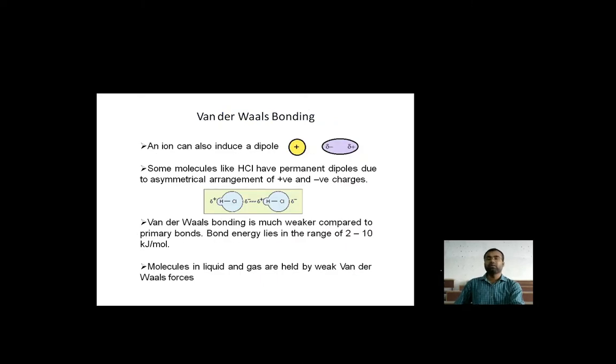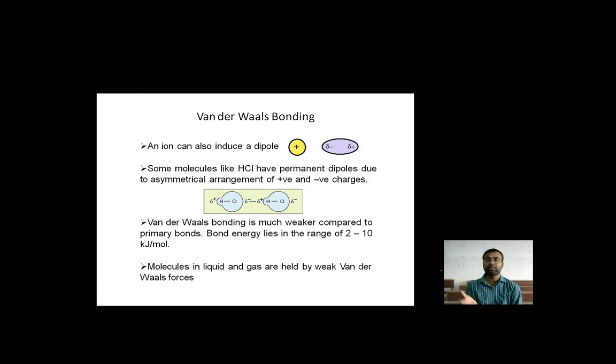So the van der Waals bonding, the ion can also induce a dipole. Some molecules like HCl have a permanent dipole due to the asymmetric arrangement of positive and negative charge, as you can see from the figure how they are combining themselves. Van der Waals bonding is much weaker compared to the primary bond, in the range of 2 to 10 kilojoule per mole. So why is it weaker compared to the primary bond? That has some requirement.